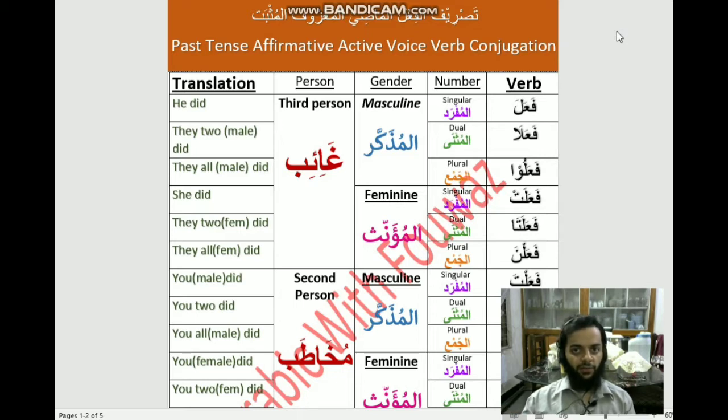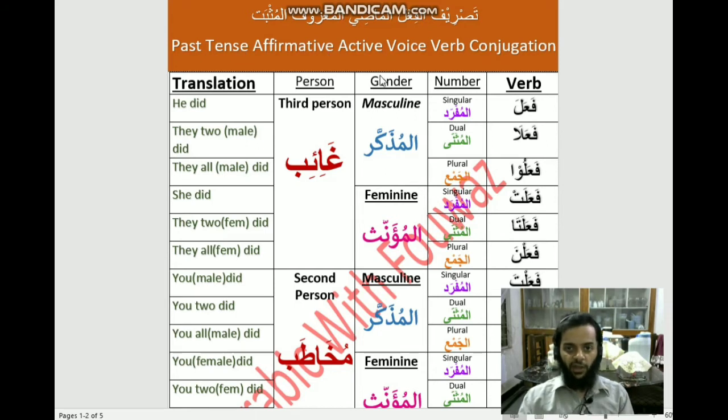In the previous Sarf video I also gave an introduction to various divisions of verbs in Arabic. So make sure to check out that video also. So in this video we will learn the very first table of Sarf, that is fi'l mazi ma'ruf musbat, which basically means past tense affirmative active voice.